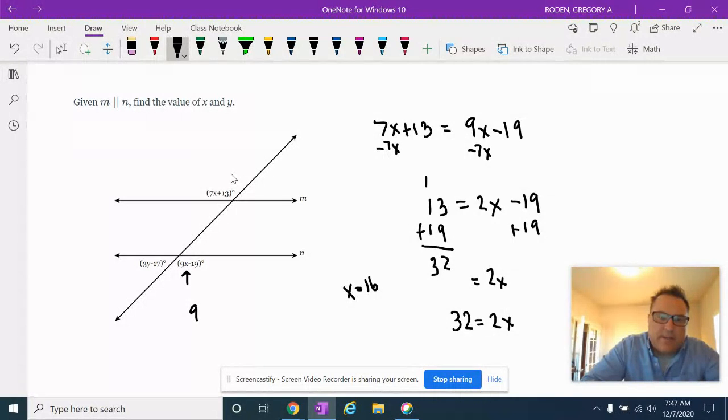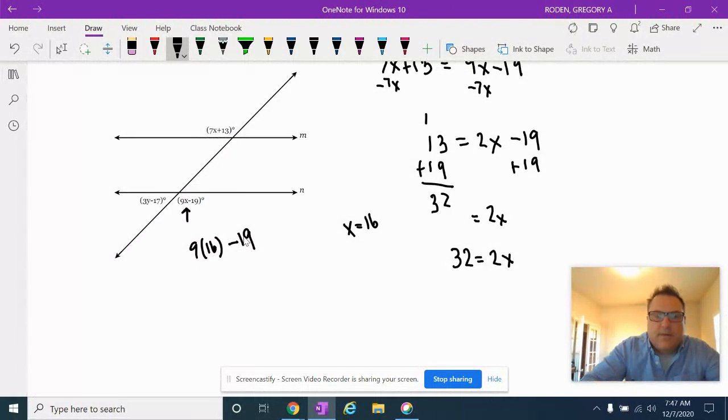So I have 9 times 16 minus 19. And that is going to give me, let's see here, 16 times 9. 9 times 6 is 54. Carry the 5. 9 times 1 is 9. Add 5 more is 14.